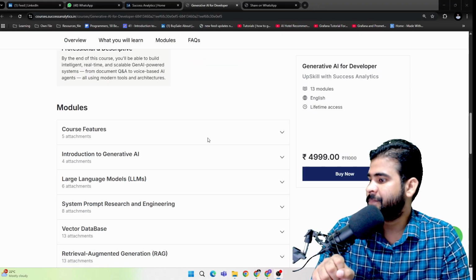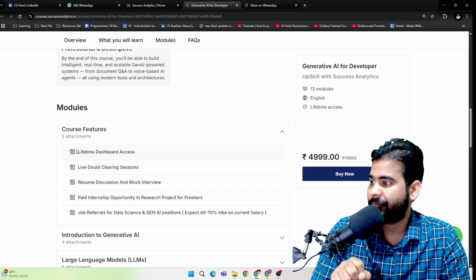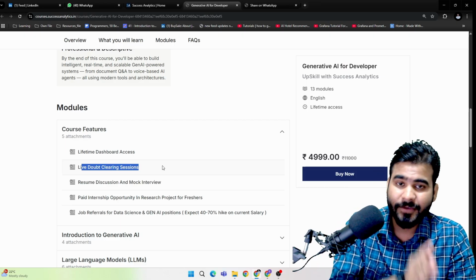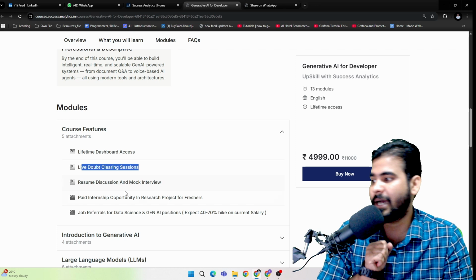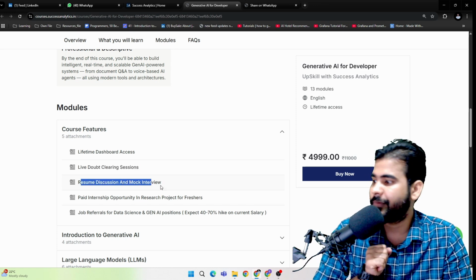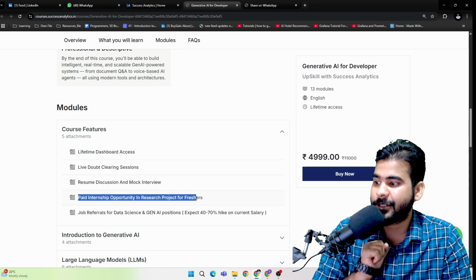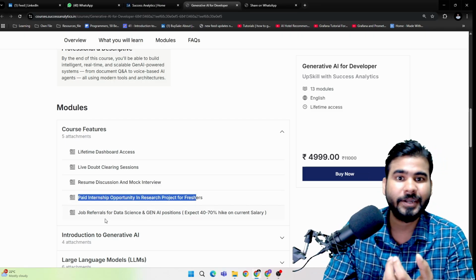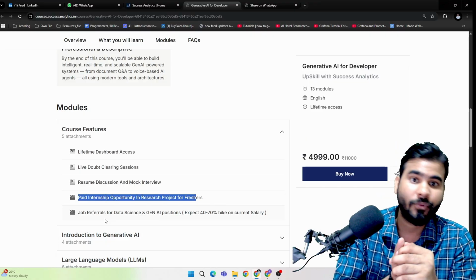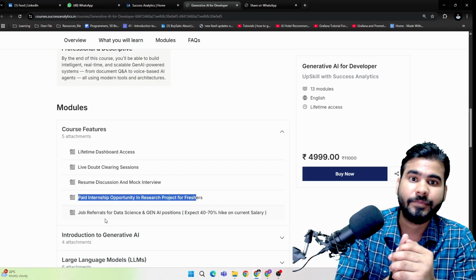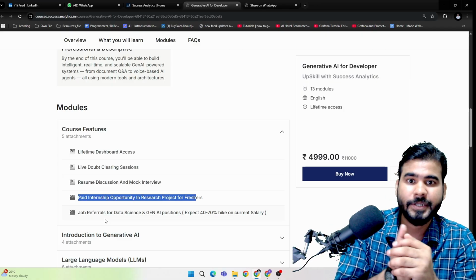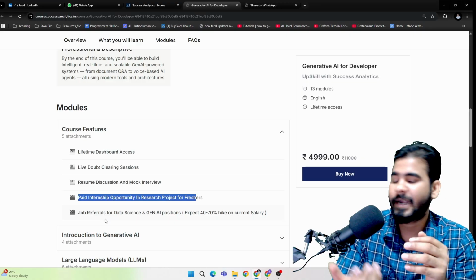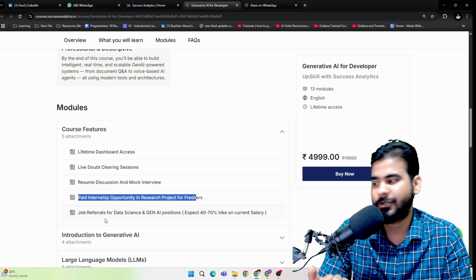First, we have some course features. You get lifetime dashboard access, a live doubt session every Thursday, plus doubt sessions every Saturday and Sunday after the live class, resume discussion and mock interviews, and a paid internship opportunity in research projects for freshers. Most of the time freshers learn the concepts and build products and projects, but after that they are not getting interview calls. So after completion of this course you will get simple assignments, and based upon the assignment evaluation you will get the paid internship opportunity in research projects.